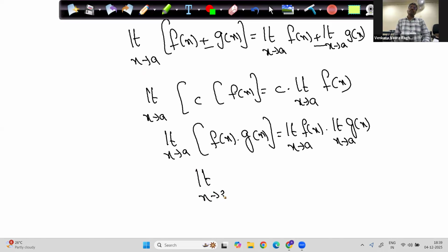Limit x tends to a of f of x by g of x is limit x tends to a f of x by limit x tends to a g of x.